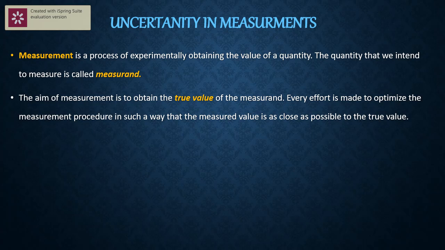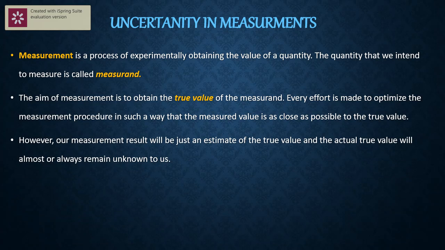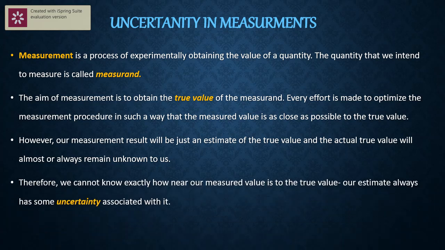See, the second statement is very important. Every effort is made to optimize the measurement procedure in such a way that the measured value is as close as possible to the true value. However, our measurement result will be just an estimate of the true value, and the actual true value will almost always remain unknown to us. Therefore, we cannot know exactly how near our measured value is to the true value. Our estimate always has some uncertainty associated with it.